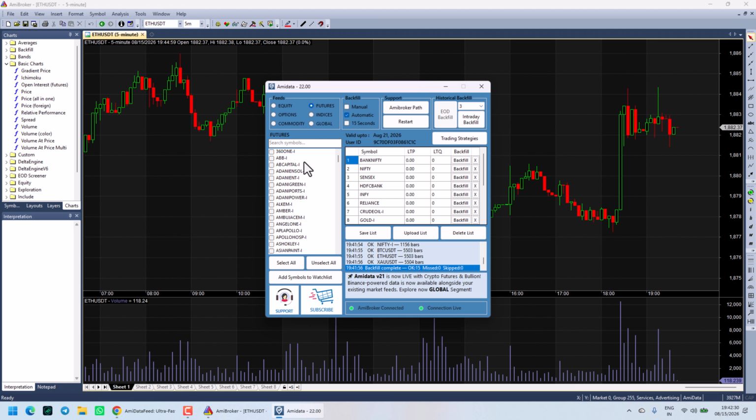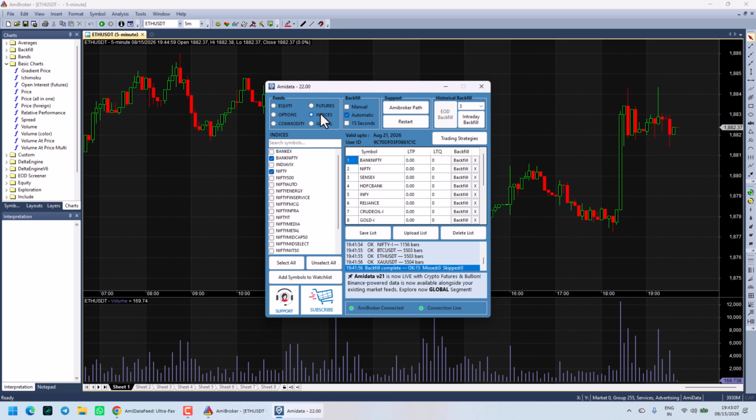Then these are all future symbols, and here you can get option symbols where Bank Nifty is there, crude oil options, Fin Nifty options, mid cap Nifty options, natural gas options, Nifty monthly options, Nifty weekly options, and Sensex weekly options.